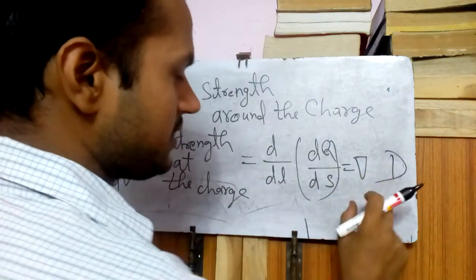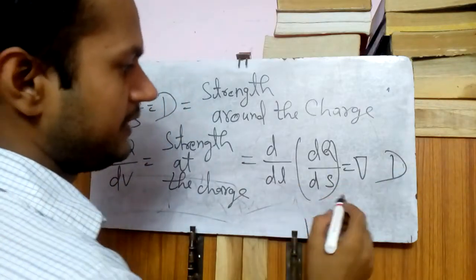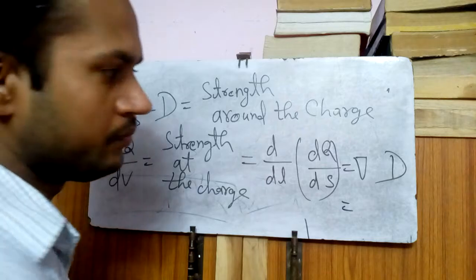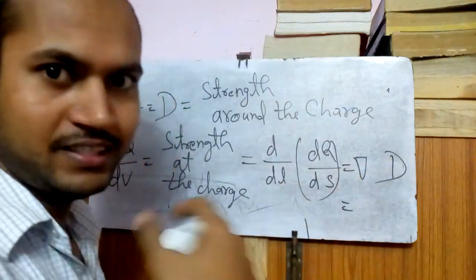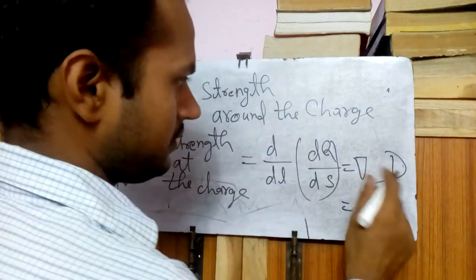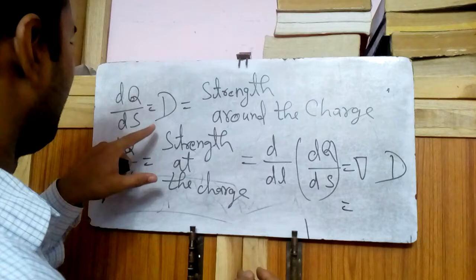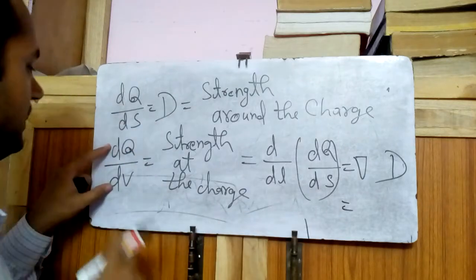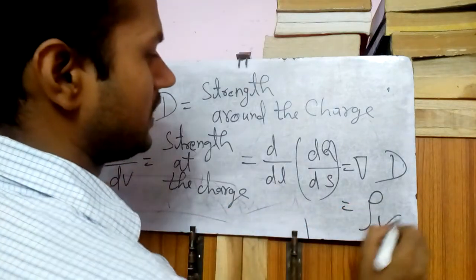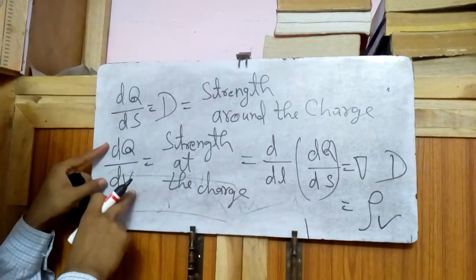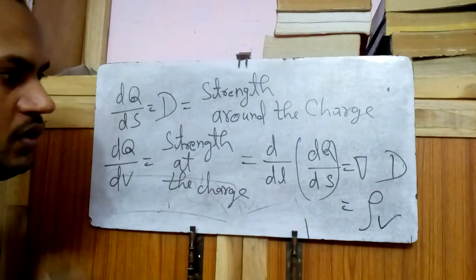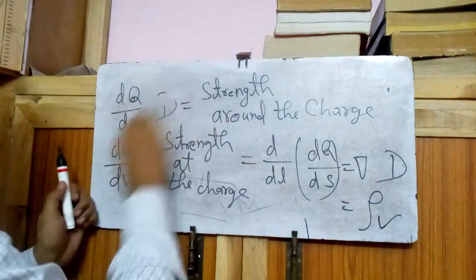So what does it say? It says the change in D, but in which type, in its own direction or in its perpendicular direction, that I will tell you later. So what is dq by dv? It is volume charge density, or simply volume charge, rho v, I have told you.